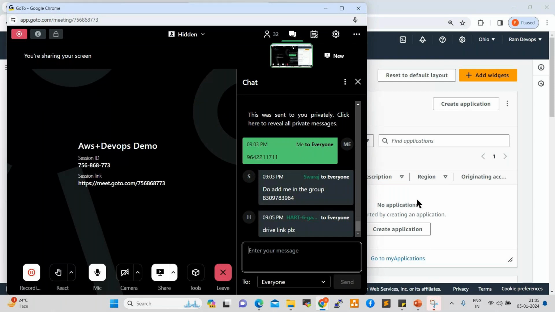Swaraj, you can ping me once you pay the fee, and you will be added to the WhatsApp group. The people in the group have already paid the fee. Once you pay the fee, you'll be added to the WhatsApp group.